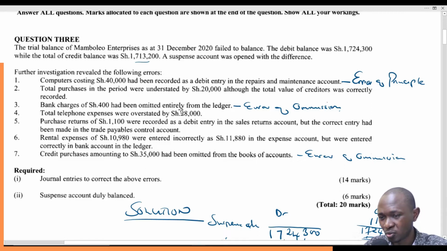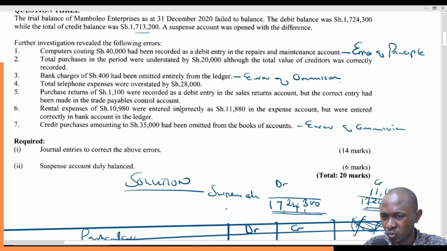So what are we supposed to do? We are supposed to basically correct it, because we have already recognized that it's an error we did not include. So this is just a normal entry. We post it as a normal entry.